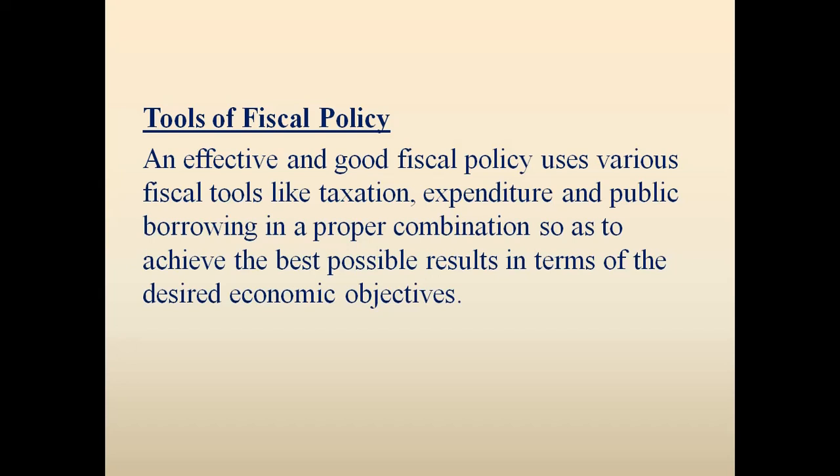So whenever a government wants to use fiscal policy that is effective and better, it combines tools like taxation, which is related to the taxation policy, expenditure, as well as public borrowing, because public borrowing can increase the liability of the government.